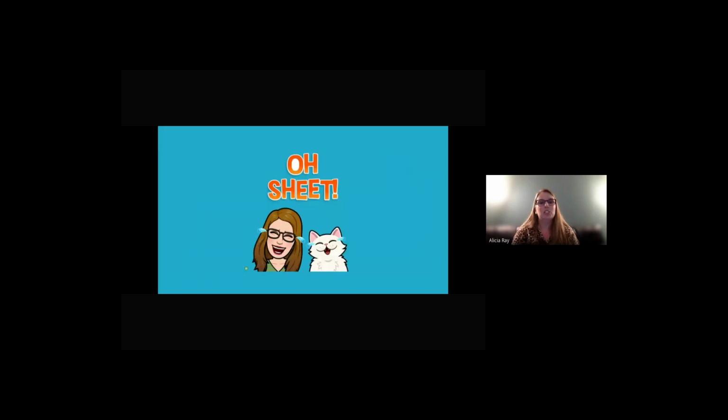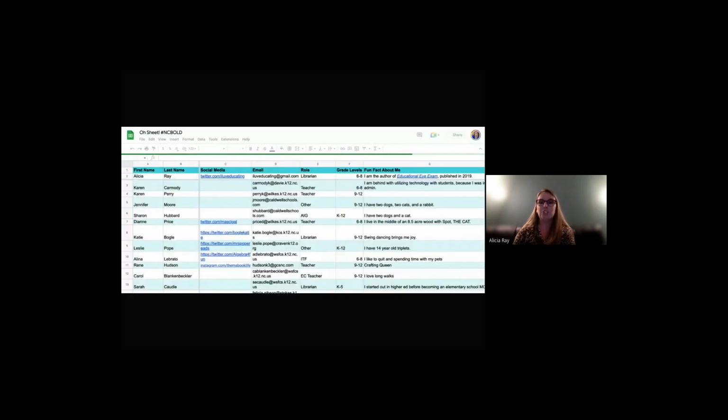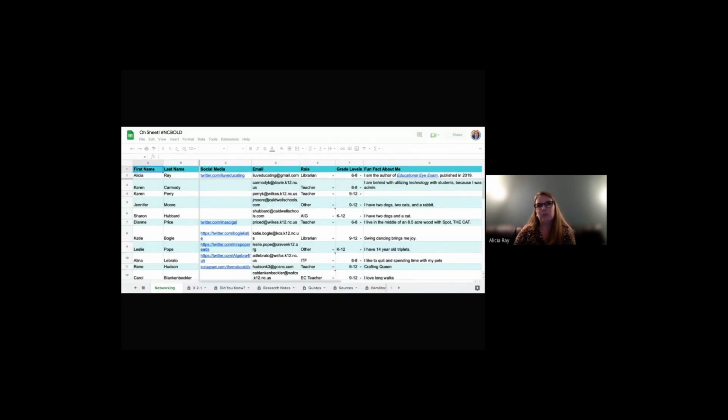So when you click to go to the next slide, you're going to see one Bitmoji that says OSheet. And this is me and my cat, Zeus. I have a white cat that looks very similar to this. So when I saw this Bitmoji, I said, this has to be it. So if you'll click on that Bitmoji for me, it is going to take you to a Google Sheet, because I kind of thought, why teach Google Sheets through slides? So we're going to learn about Google Sheets through Sheets.